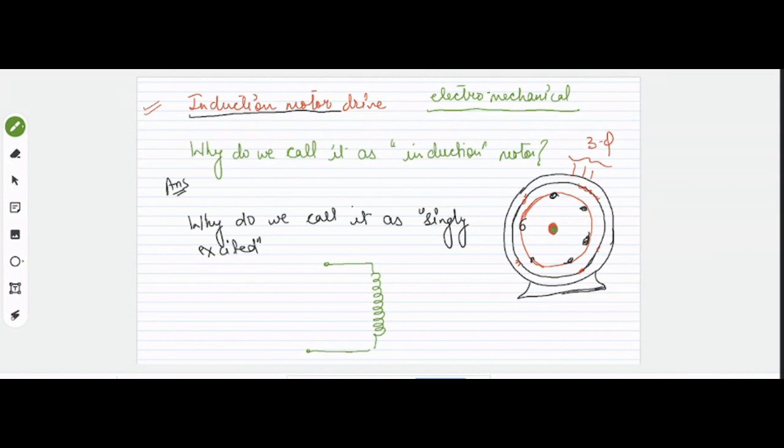Obviously motors are those electromechanical energy conversion devices which convert electrical energy into mechanical energy, right? So any electromechanical energy device has windings on the stator and the rotor. So they have two circuits, two electrical circuits, one placed on the stator, the other placed on the rotor, right?